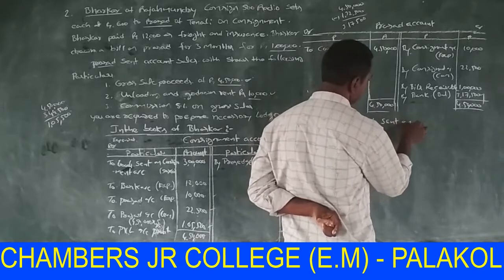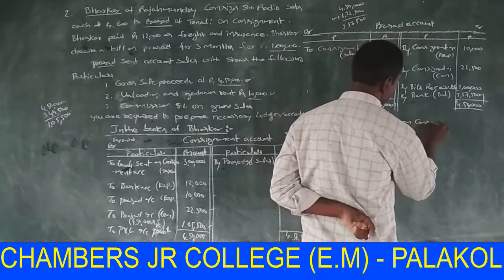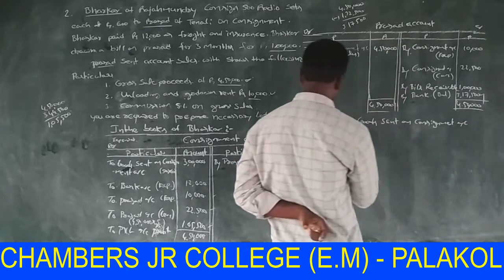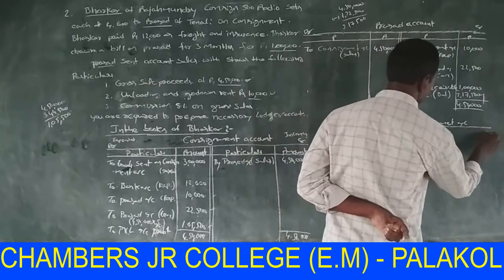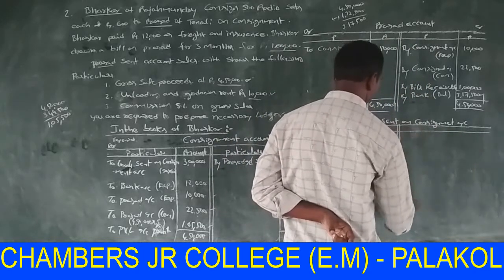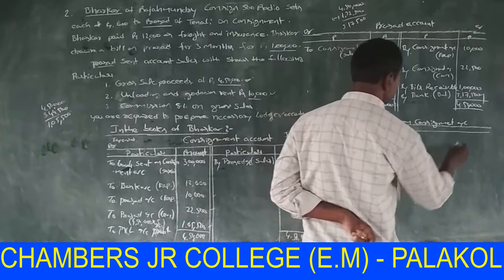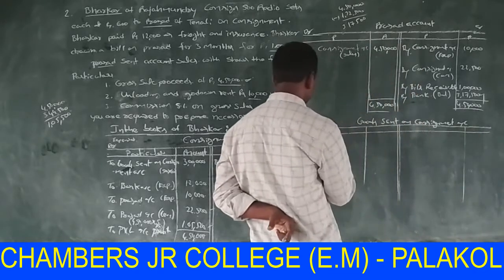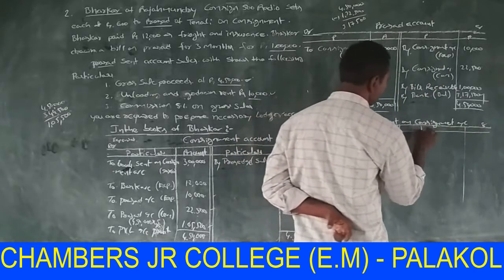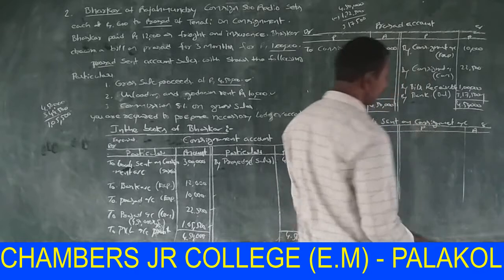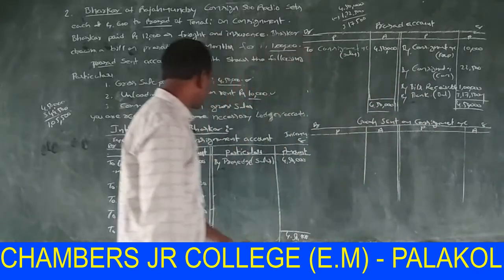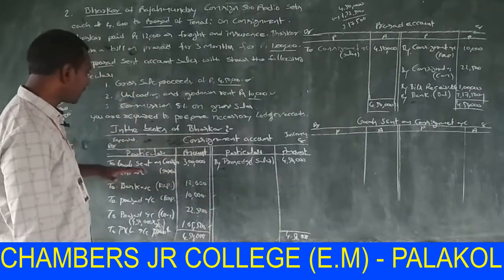Goods sent on consignment account, debit, credit, particulars, amount. Now the goods sent on consignment account appears in the consignment account on the debit side.